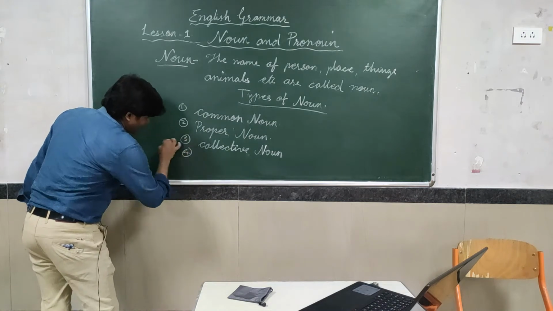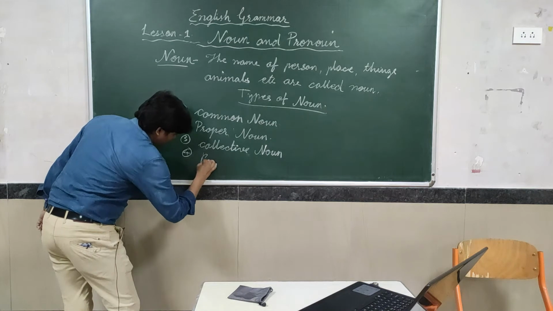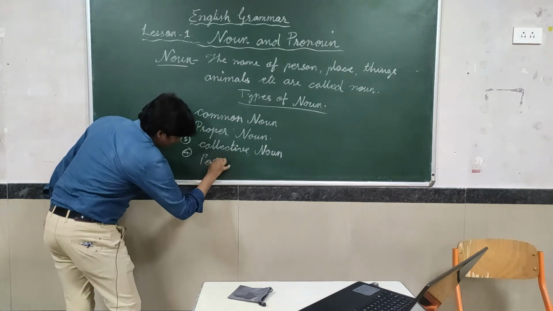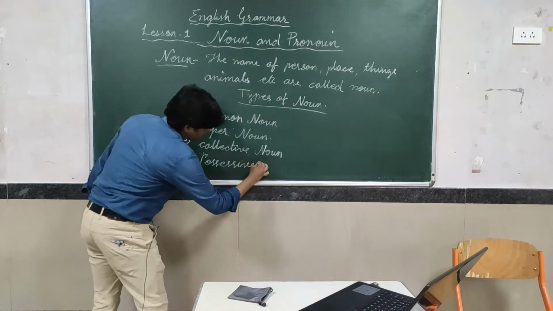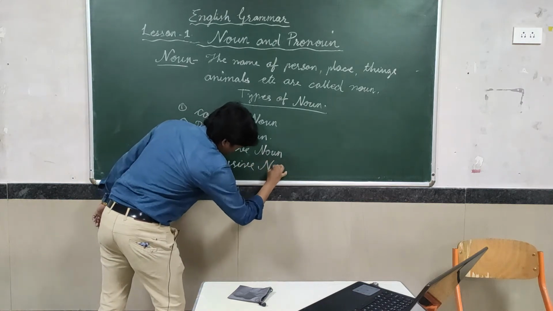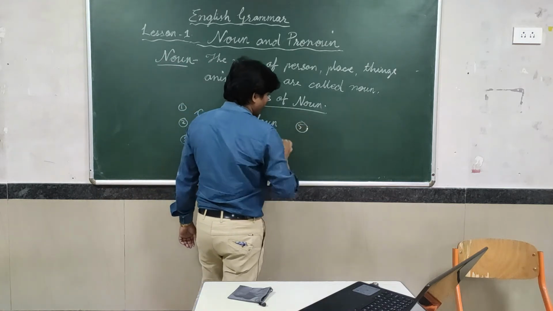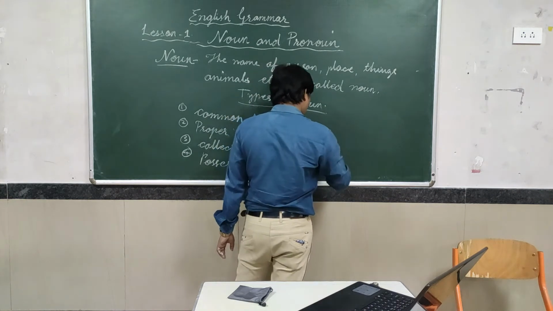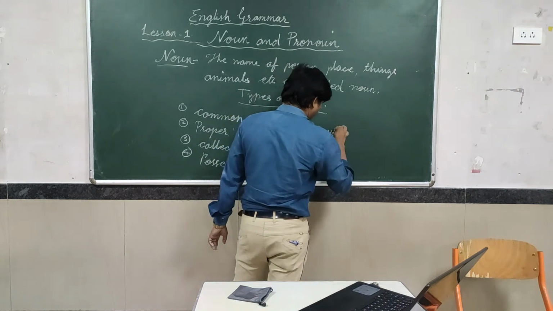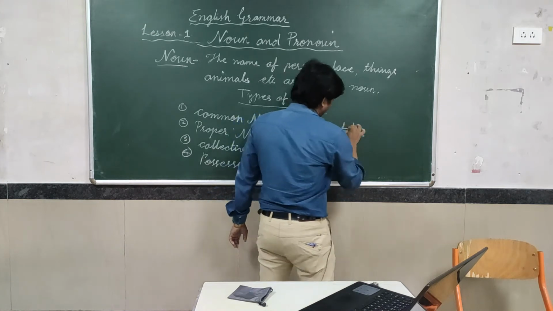Fourth point is possessive noun. Fifth point is countable noun.